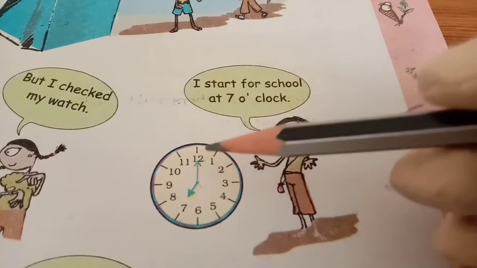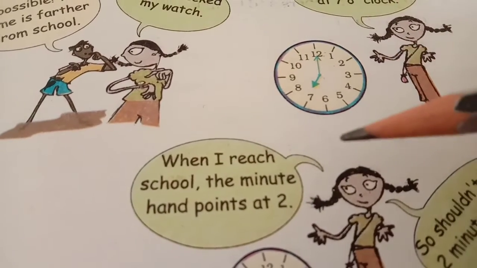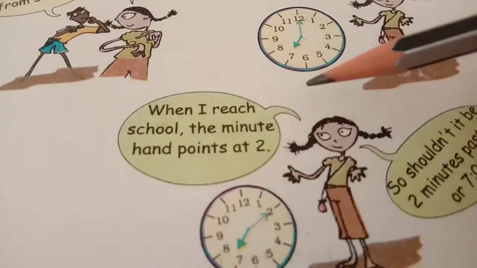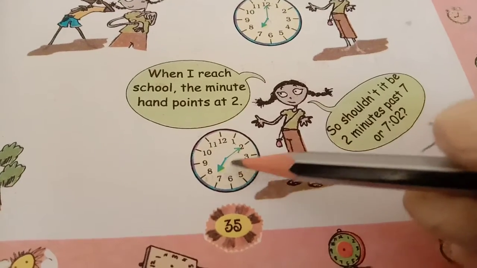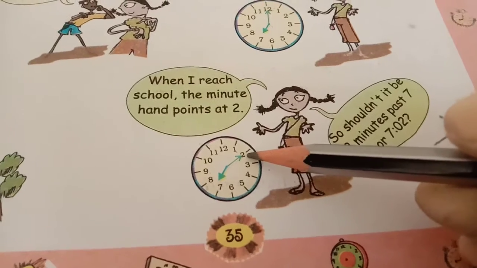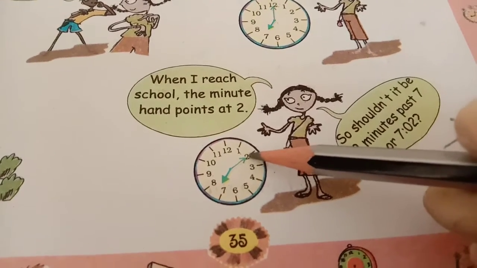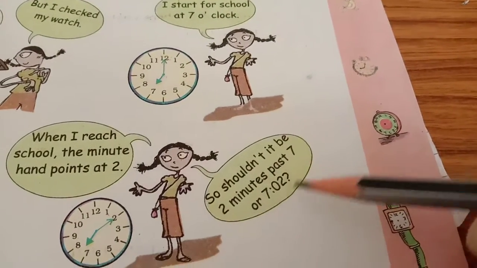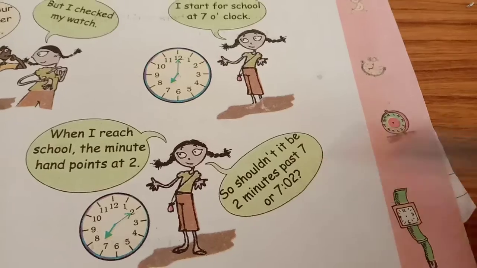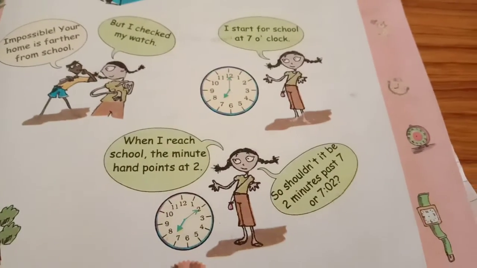Okay, minute hand. Now, when I reach school, the minute hand points at 2. Sanya started at 7 o'clock and she reached school at 2. So should it not be 2 minutes past 7, or 7:02? That is what Sanya says.